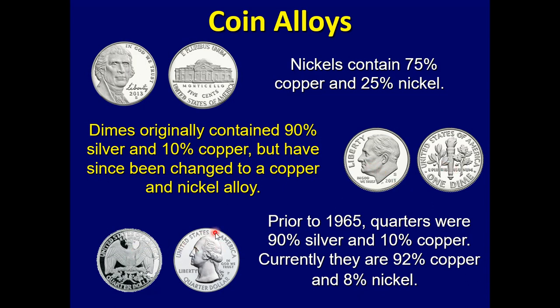Quarters, prior to 1965, were 90% silver and 10% copper. Now that's a lot of silver that you could melt down. So if you can find older coins before 1965, look for the eagle on them. I think the eagle was stopped in like 1975, so not all of them. But if you see an eagle on an old quarter, look at the date, and you'll have a lot of silver within there. Currently the quarters are made up of 92% copper, and I'm not sure how much nickel, but they're made up of copper and nickel.